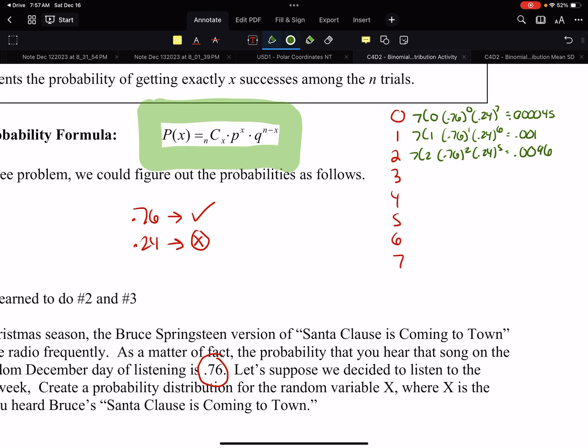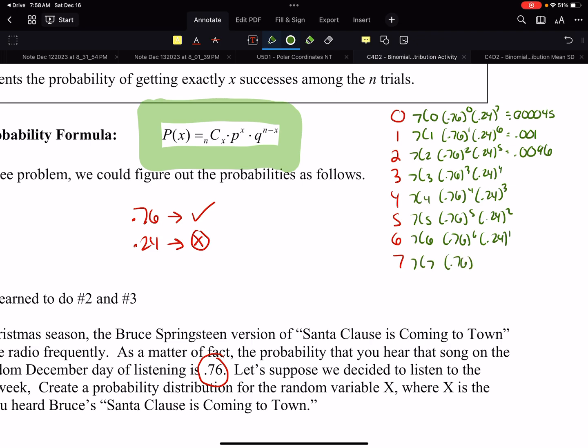So we repeat this over and over again. 7C3, 0.76 to the third, 0.24 to the fourth. 7C4, 0.76 to the fourth, 0.24 to the third. 7C5, 0.76 to the fifth, 0.24 to the second. 7C6, 0.76 to the sixth, 0.24 to the first. 7C7, 0.76 to the 7th, 0.24 to the 0, meaning we heard it every single day this week.